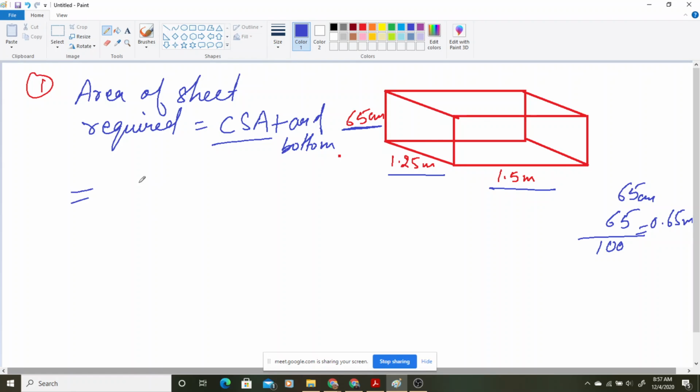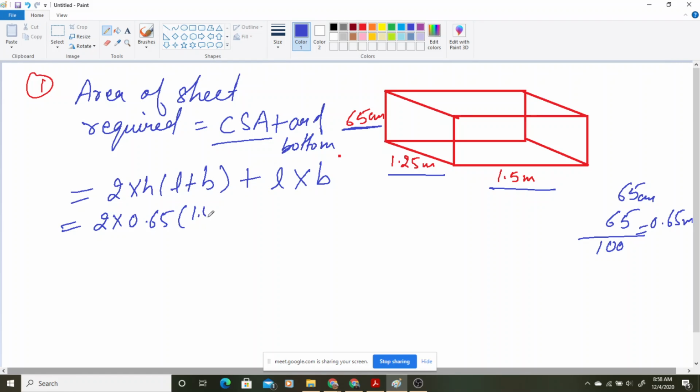Now I can find CSA is 2 into H into L plus B, plus area of bottom is L into B. So you can calculate now. It will be 2 multiply H is 0.65, L plus B it will be 1.5 plus 1.25, plus 1.5 into 1.25.